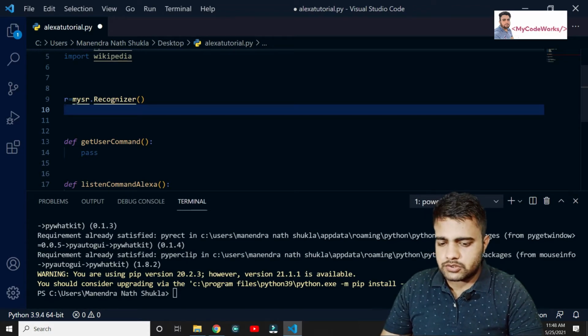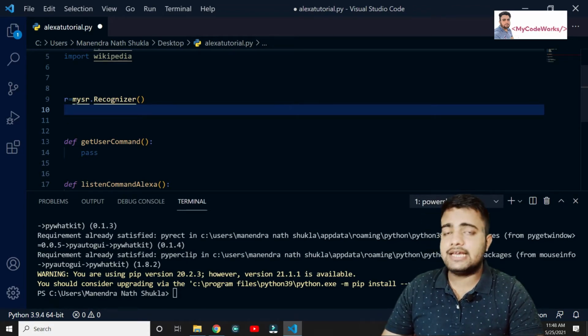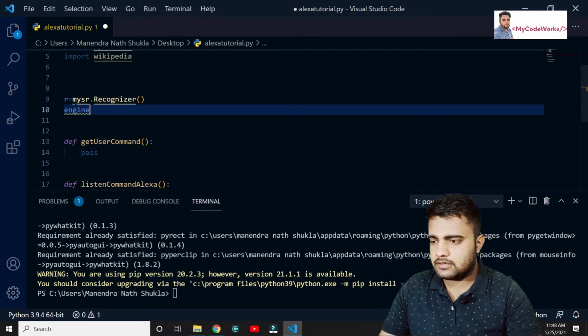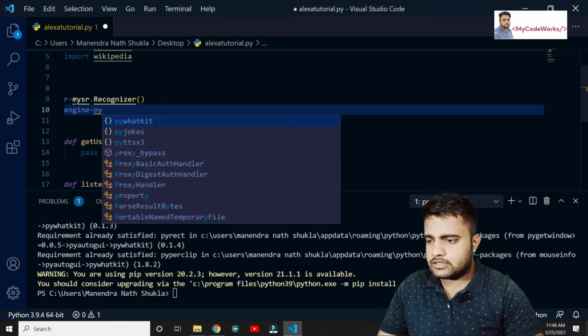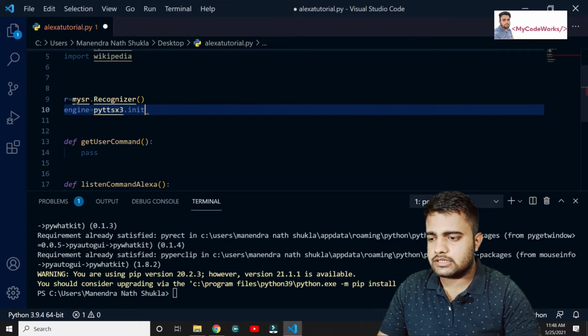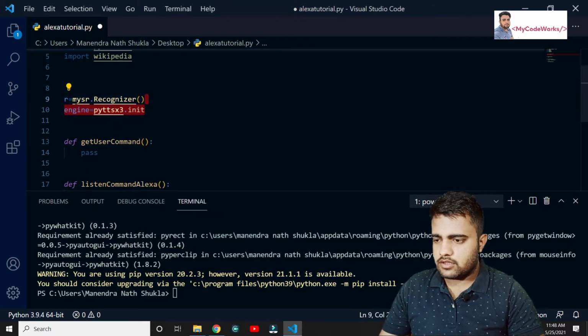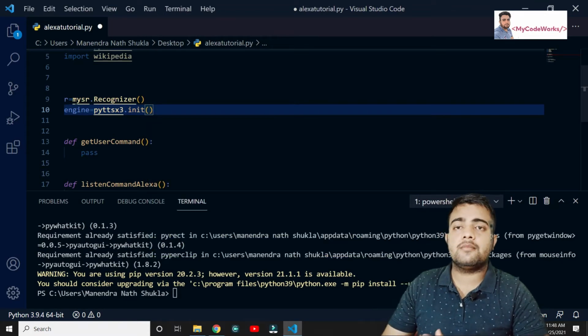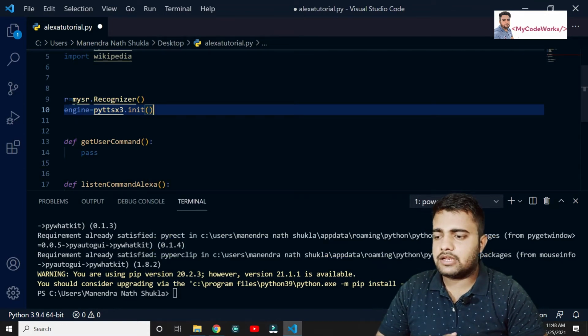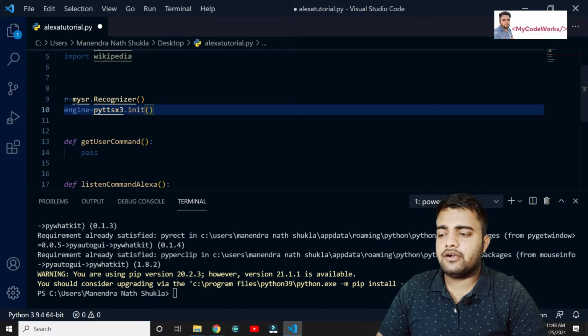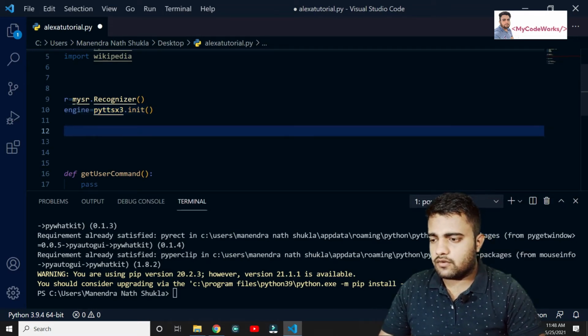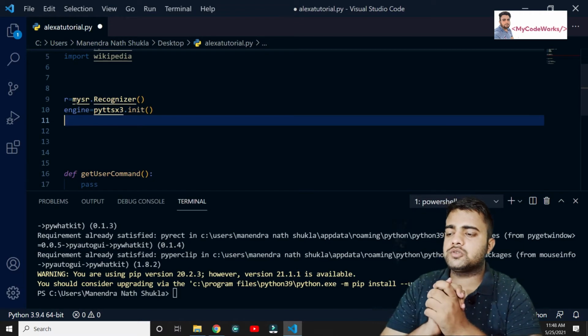For this we are going to initialize the engine for Python text to speech. So pyttsx3 dot init, initialize this engine so that we can read the voice command from the user and convert it into speech. Basically this library is for getting a command as a string and converting it into a voice.